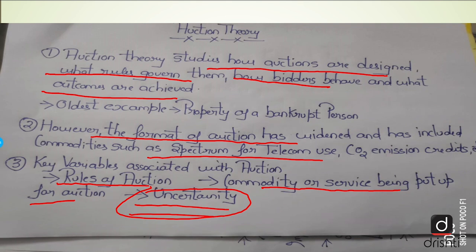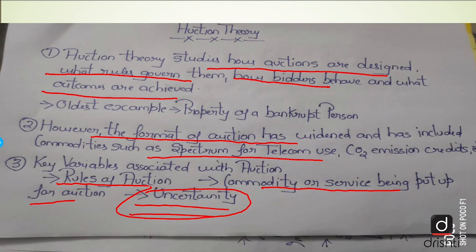Now, what exactly were the suggestions which these two economists gave? Number one, the suggestion given by Robert Wilson. Robert Wilson showed why a rational bidder tends to place bids below their own best estimate.